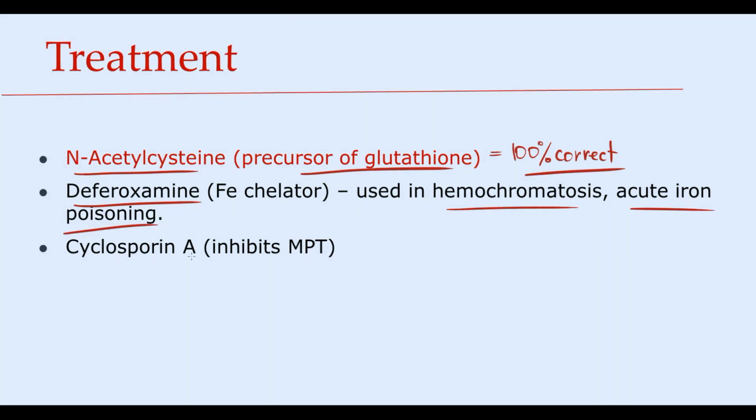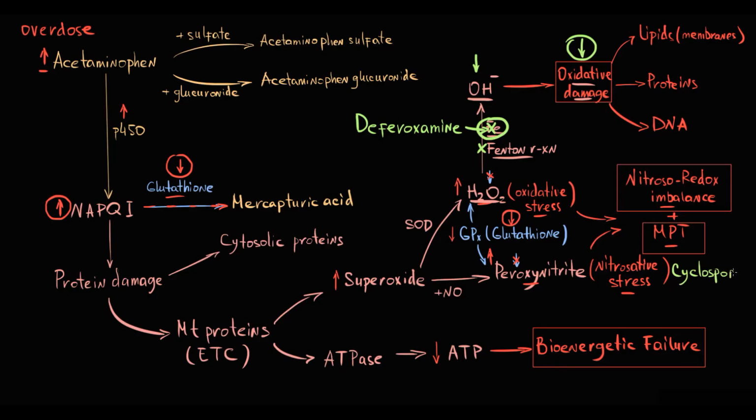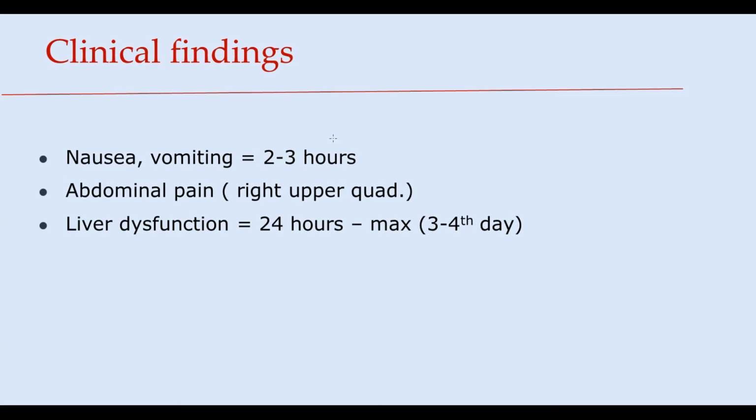And the second drug is cyclosporin A. Cyclosporin A inhibits mitochondrial permeability transition, thereby to some extent it decreases acetaminophen toxicity. In terms of clinical findings, patients with acetaminophen intoxication experience nausea and vomiting within 2 to 3 hours after ingestion. Then abdominal pain in the right upper quadrant occurs, and within 24 hours after ingestion liver dysfunction develops and reaches maximum on the 3rd to 4th day.